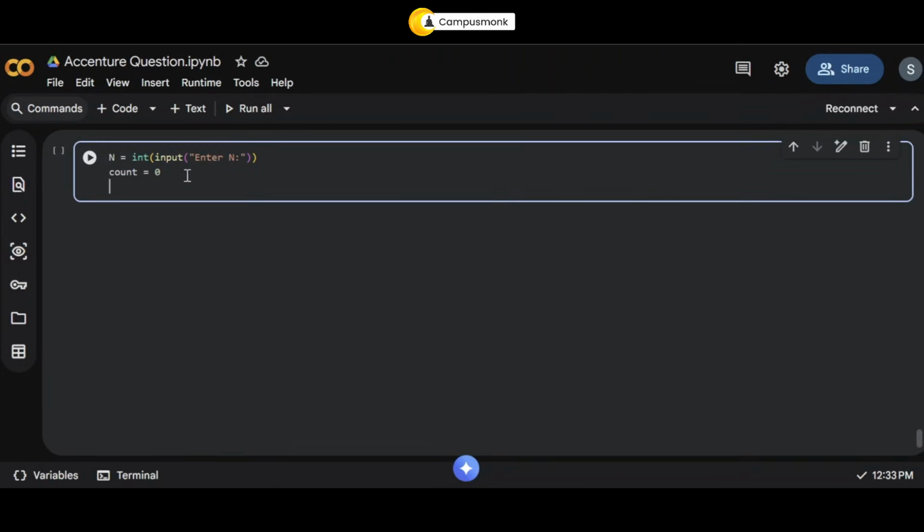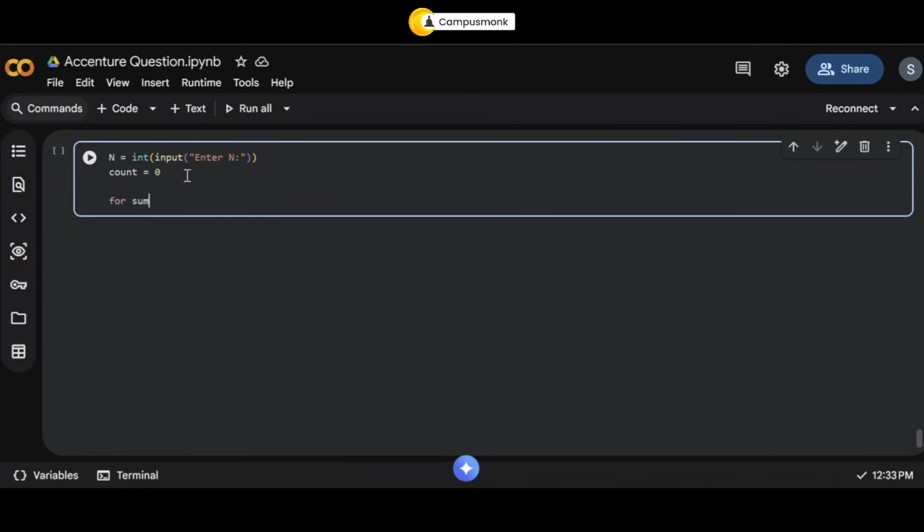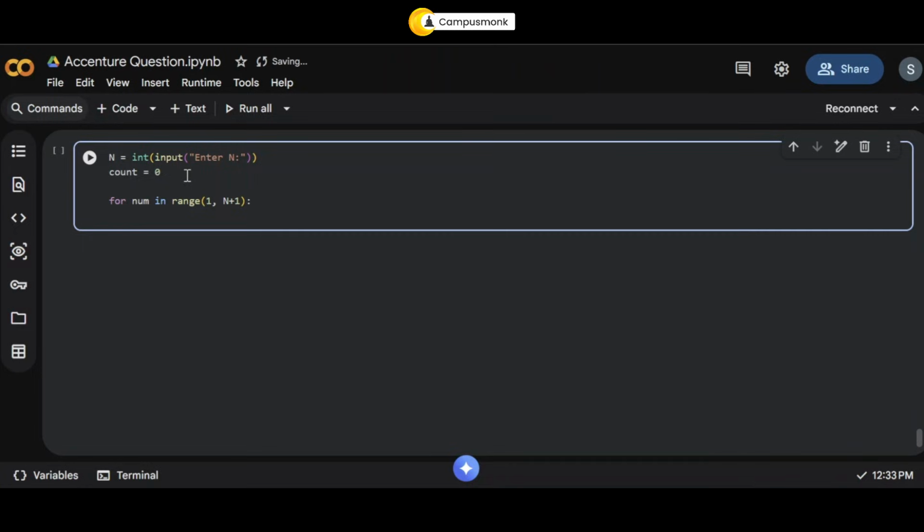Perfect. Okay, now for sum, actually we'll take for num in. So what will be your range? You are including the n, right? You're not excluding it. So you have to do 1 to n plus 1. Okay, you have to do that. Now, whenever you're doing this, first step is to convert it into binary. So you will do, say, b. So we'll take bin of num. And what we are going to do is just consider it from this, like this.